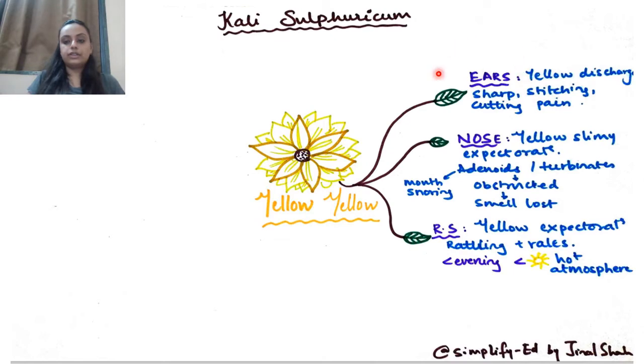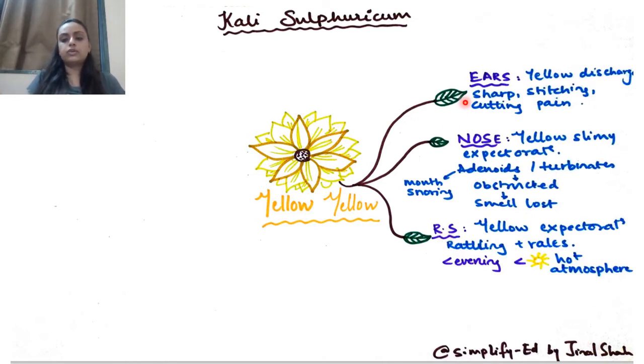Starting with ears, nose and iris. So the basic thing is that the discharge is going to be yellow in color. So there's going to be yellow discharge from ears, yellow discharge from nose, and yellow cough or expectoration from iris. Not just that, there's going to be some additional symptoms as well. You can't just simply write yellow discharge, yellow discharge, yellow discharge.